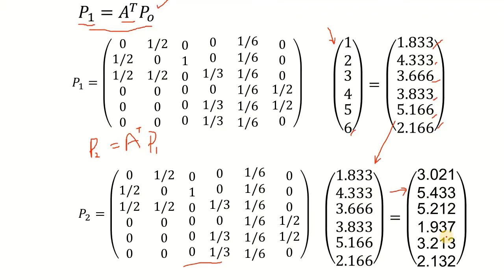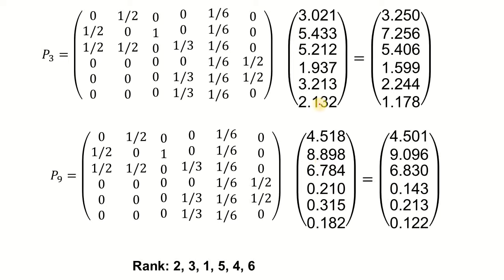So the values keep on changing, and in the same way using the values from P2 is going to give us the values for the third iteration. If we keep on continuing this, skipping a few iterations in the middle, if we look at the P9 iteration, that is going to use P8 and is going to give us the values for P9.